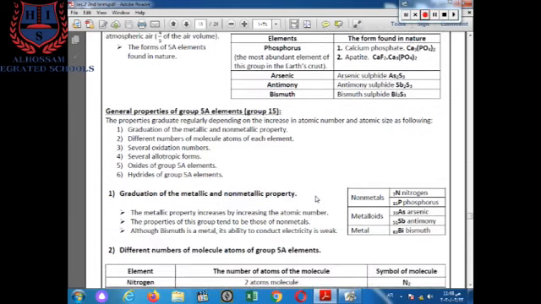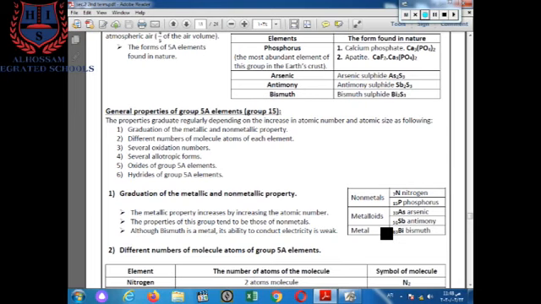Let's start with the first property, the graduation of the metallic and non-metallic property. Starting with nitrogen, nitrogen and phosphorus are considered non-metals, as we know before. Nitrogen is a gas non-metal, phosphorus is a solid non-metal. Going down, arsenic and antimony are considered metalloids. These have the properties of metals and non-metals at the same time, called metalloids.